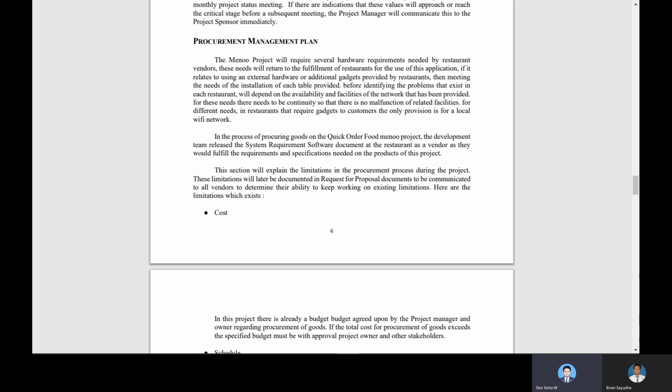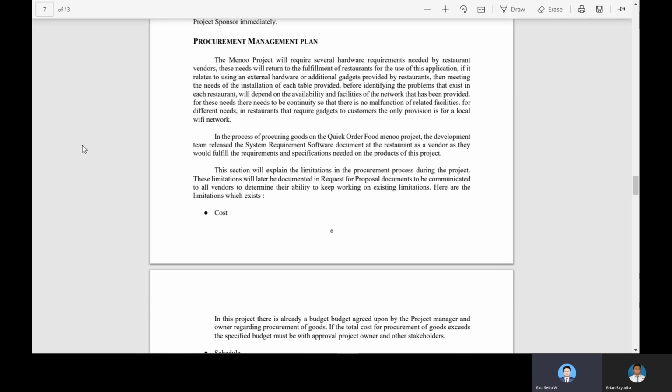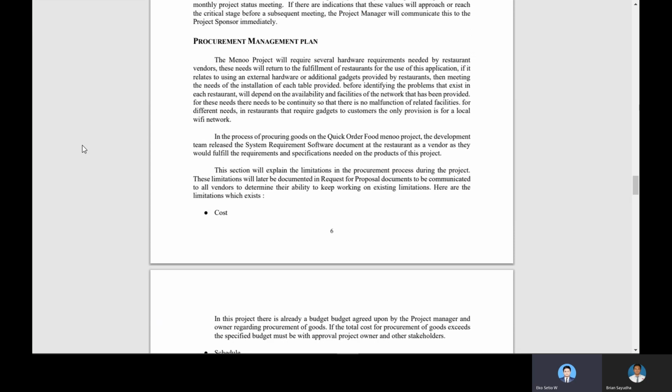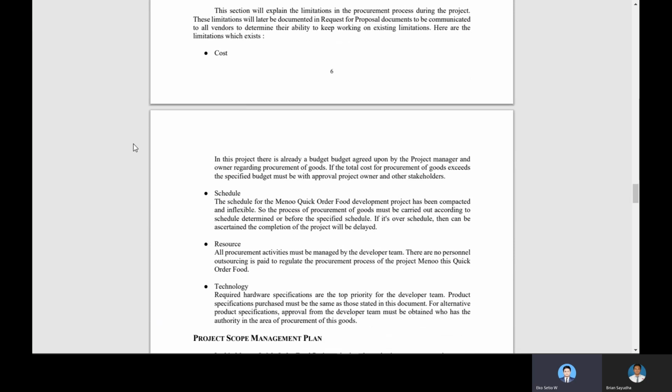So the proposal documents to be communicated with the vendor cover several points. First is cost. In this project there is a budget agreed upon by the project manager and owner regarding procurement of goods. If the total cost for procurement of goods exceeds the specified budget, it must be approved by the project owner and other stakeholders.